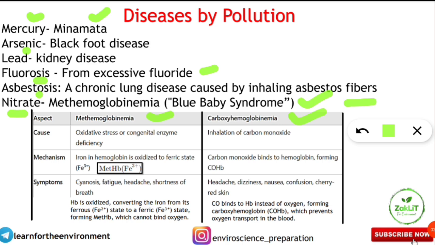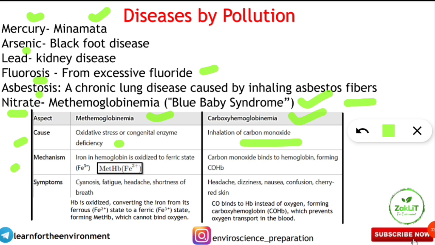You can see what is the cause of methemoglobinemia: oxidative stress or congenital enzyme deficiency. We should always know that it is caused mostly by nitrate poisoning, that is methemoglobinemia. Carboxyhemoglobinemia is caused due to the inhalation of carbon monoxide. Yes, carbon monoxide is the main causal agent for carboxyhemoglobinemia.